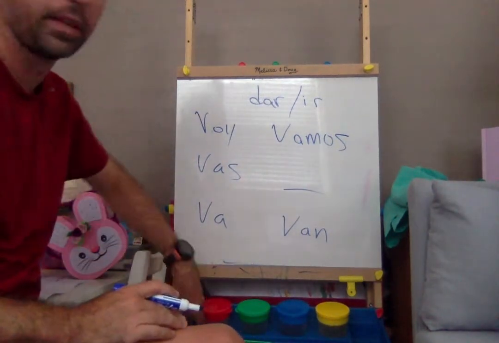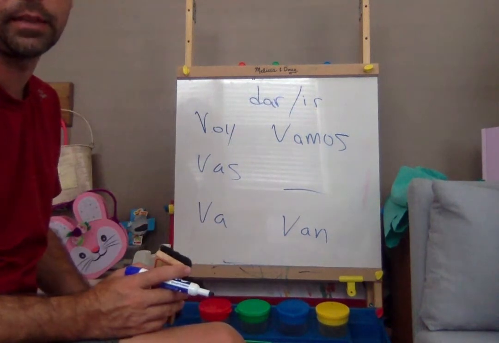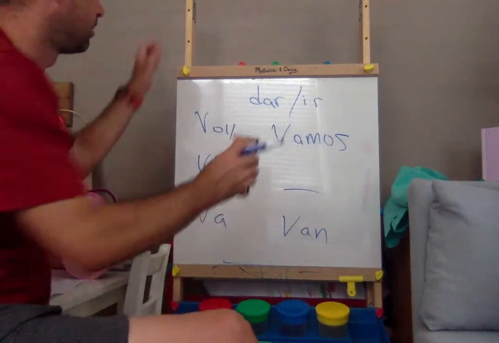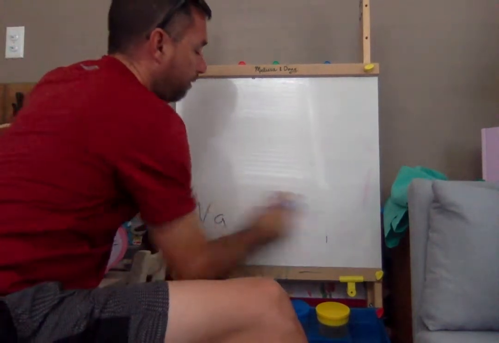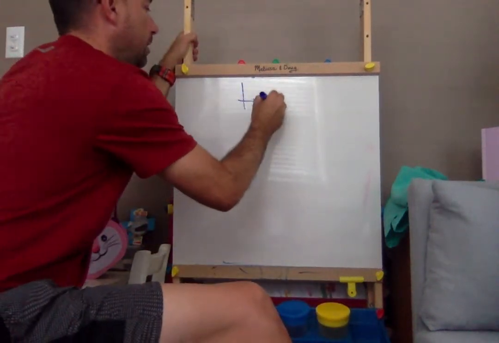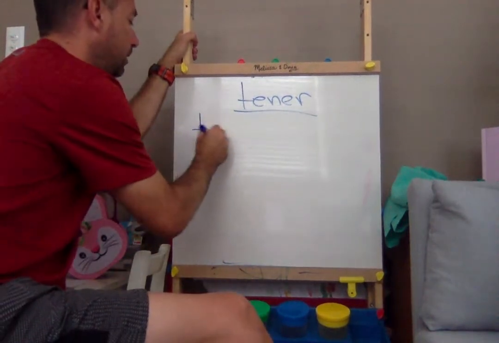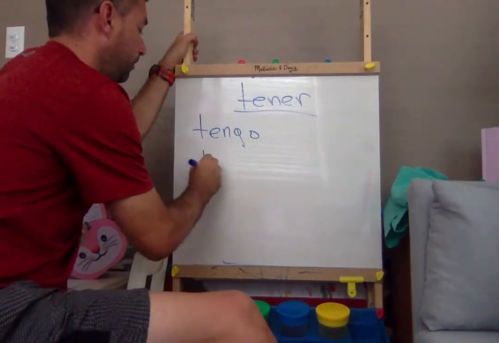So easy enough. The last irregular ones are going to be tener and querer. Tener means to have, and querer means to want. So tener, the root word is there, but to say I have would be tengo.